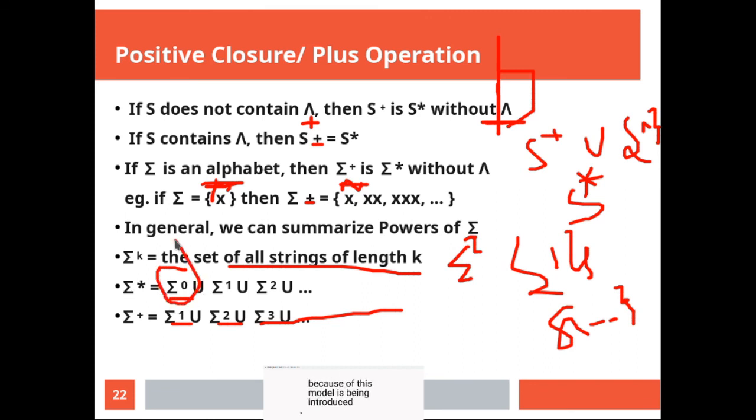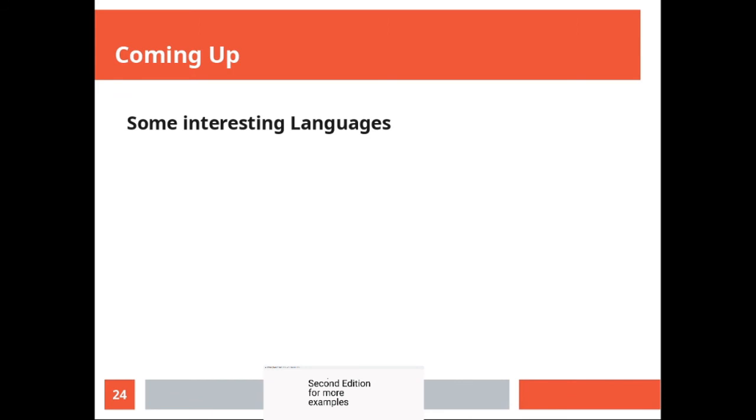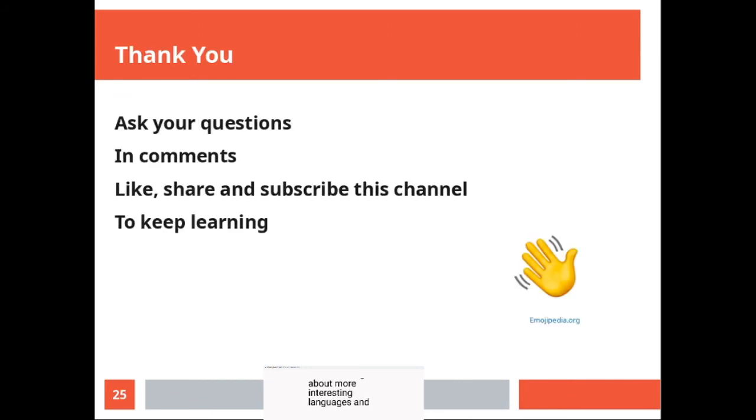Okay, so this is it. The book that you can refer to is Daniel Cohen, Introduction to Computer Theory, second edition, for more examples. In the next lecture I will be talking about more interesting languages.